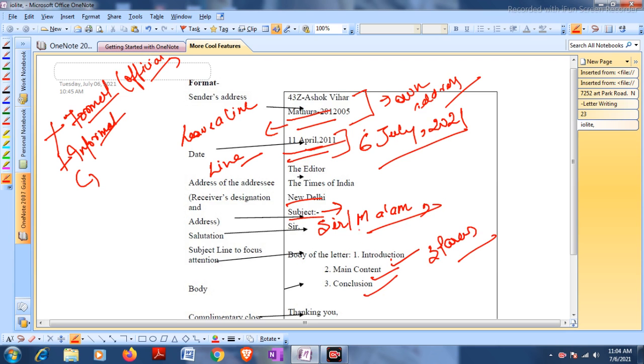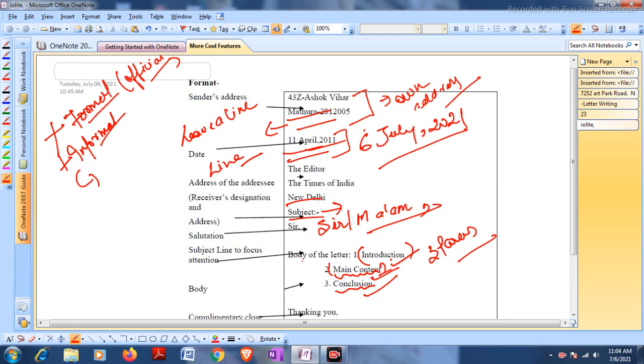Introduction means the purpose of your writing the letter. Supposing you are writing for a water problem, then you will write what problems you face because of inappropriate supply of water, and then in the conclusion you request the authorities to solve the problems as soon as possible.